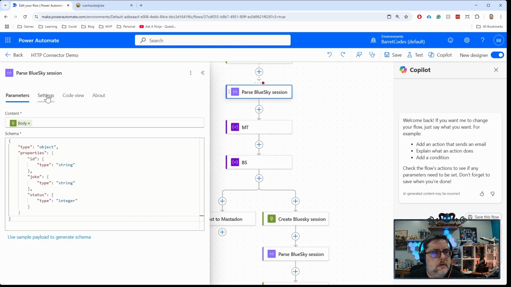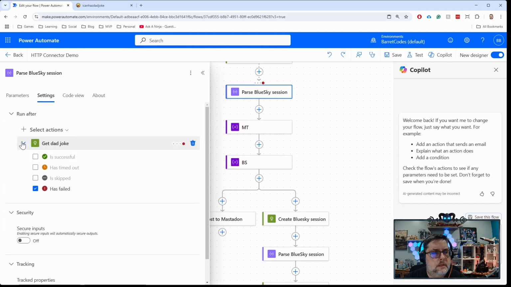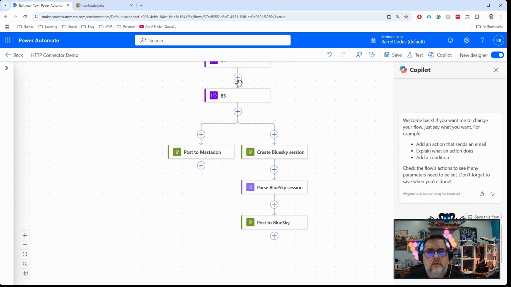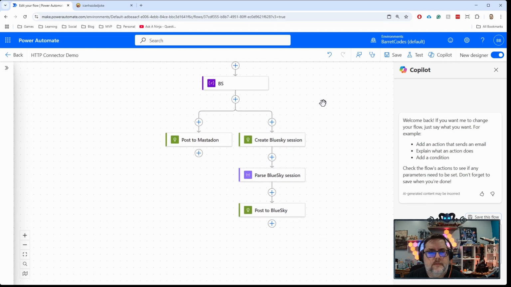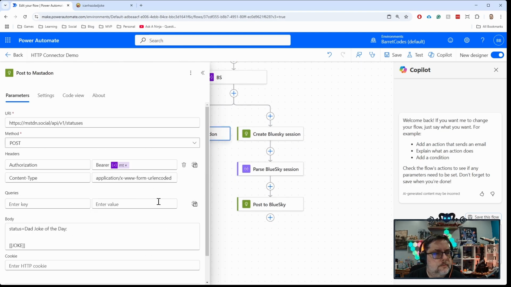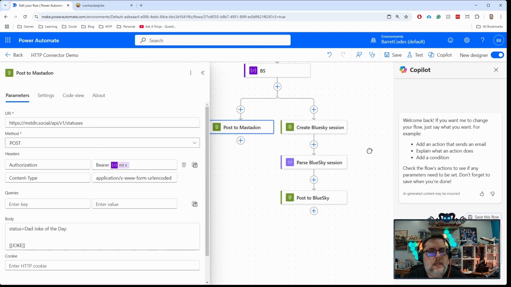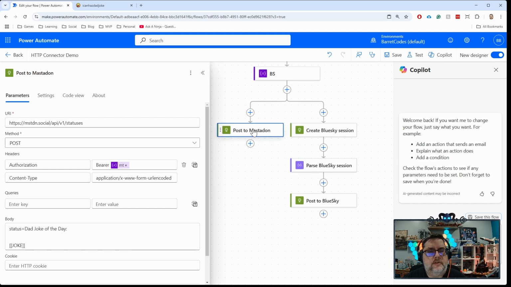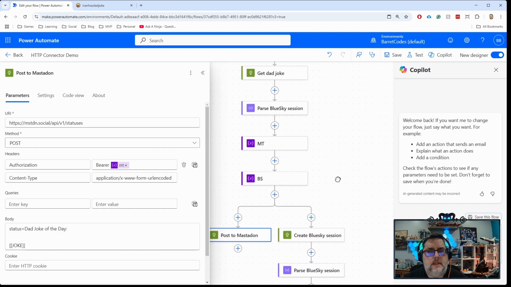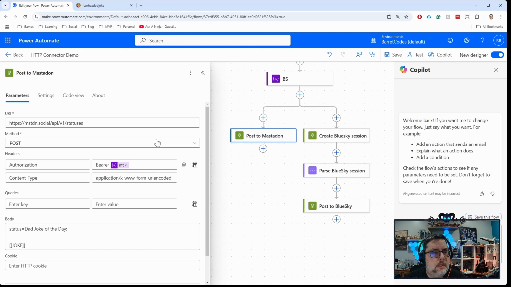So let's go back into the parse here and turn all that back on. So you can ignore these couple things. I'm just setting up some variables for some authentication against Mastodon and Blue Sky so that I don't accidentally share that with you. All right, so here we have an example of a post. So I've got my post to Mastodon. So I've got my parse here. I've got the output from the dad joke.